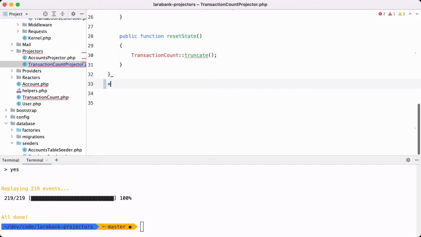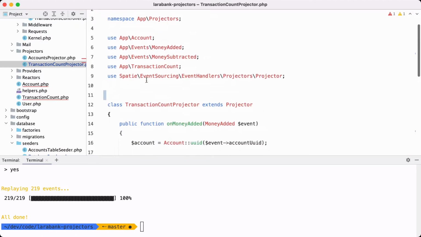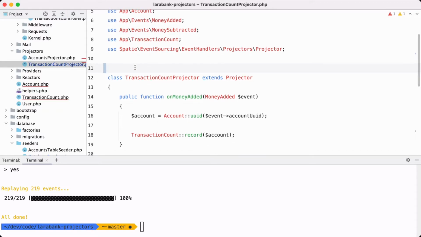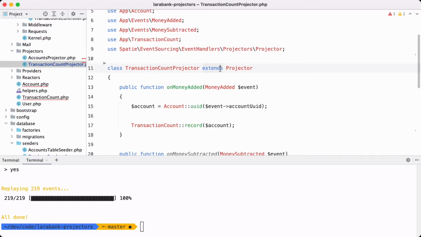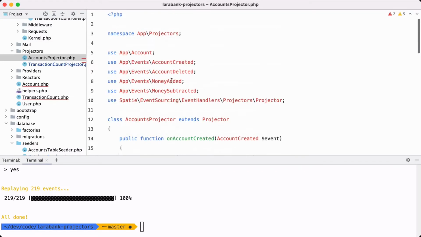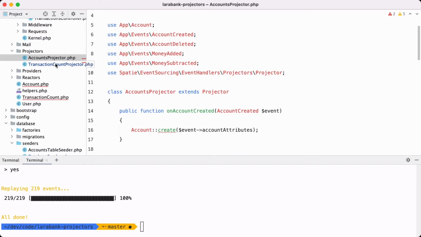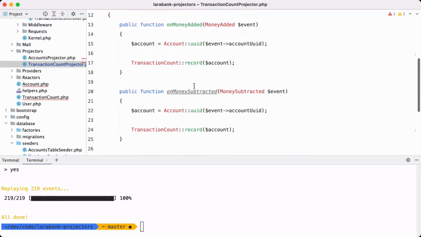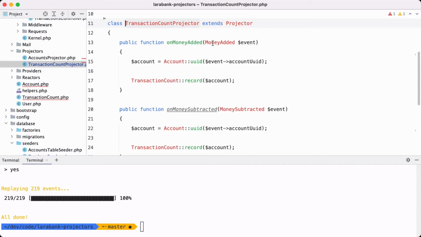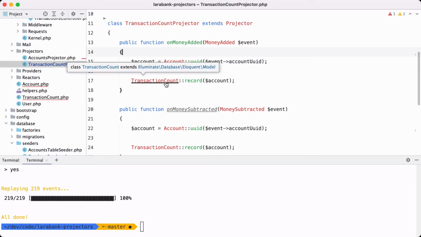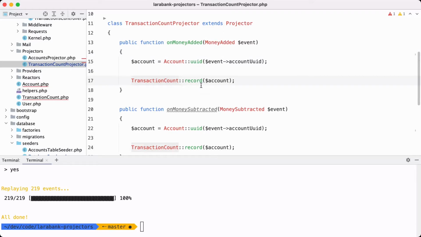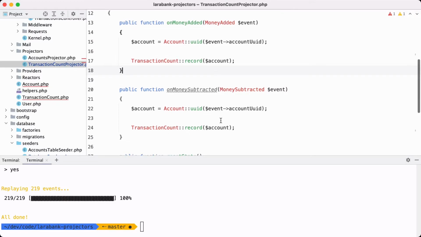So I'm going to uncomment this. And you can see here that this projector class extends Projector, which is provided by the package. By the way, the accounts projector also extended Projector. I forgot to show you that. And here, what this projector does is when it hears MoneyAdded, it will create a transaction count object. So it will just call record transaction count for the account. For MoneySubtracted, it will do just the same thing.